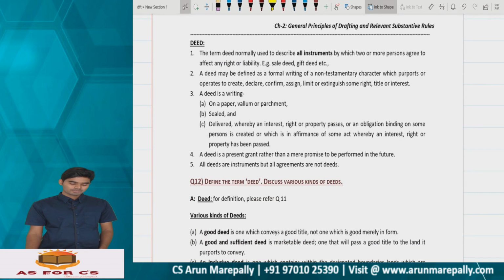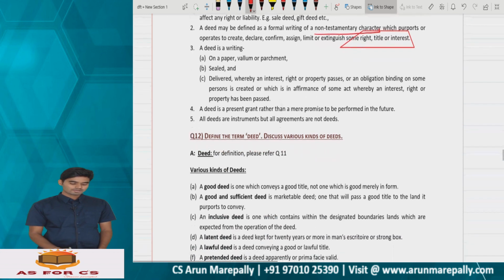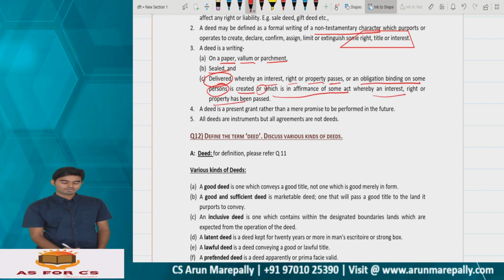And the last one, the deed. The term deed is normally used to describe all the instruments by which two or more persons agree to effect any right or liability. A deed may be defined as a formal writing of non-testamentary character which purports or operates to create, declare, confirm, assign, and limit some right, title, or interest. A deed, as per Norton, is a writing on paper, volume, or parchment, sealed and signed and delivered, very important, whereby an interest, right, or property passes, or an obligation binding on some persons is created, or which is an affirmation of some act whereby an interest, right, or property has been passed.